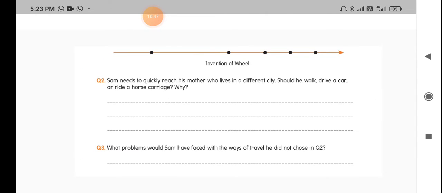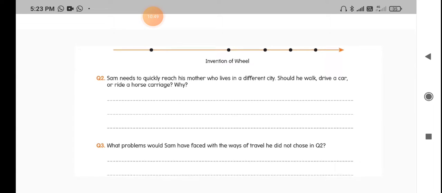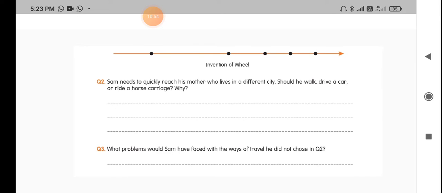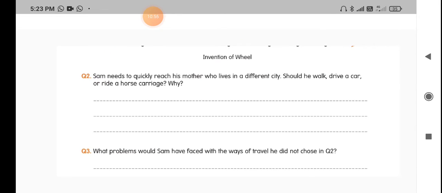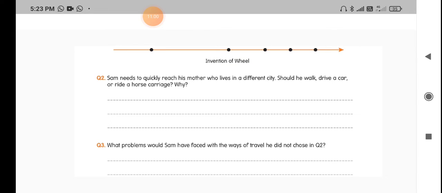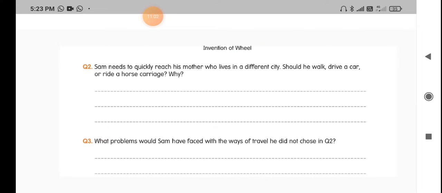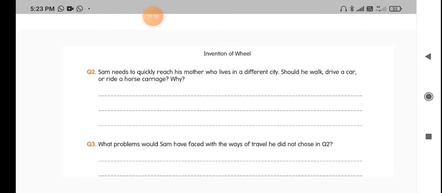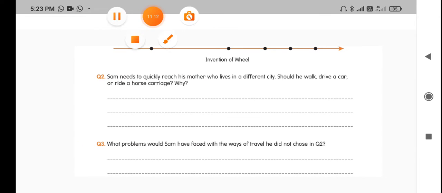And the next one: Sam needs to quickly reach his mother who lives in a different city. Should he walk, drive a car, or ride a horse carriage? Why? What should he choose? He needs to go to another city. Is it better to go by walk, drive a car, or ride a horse?